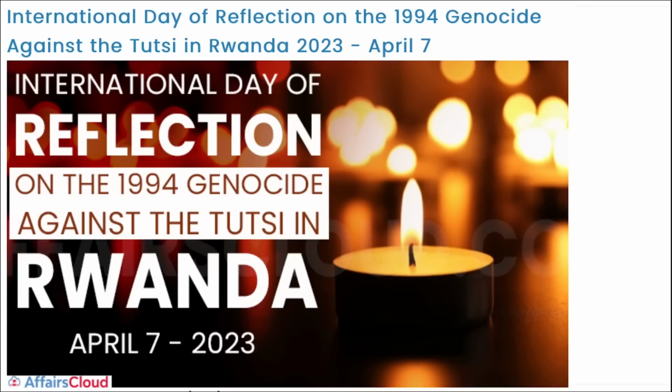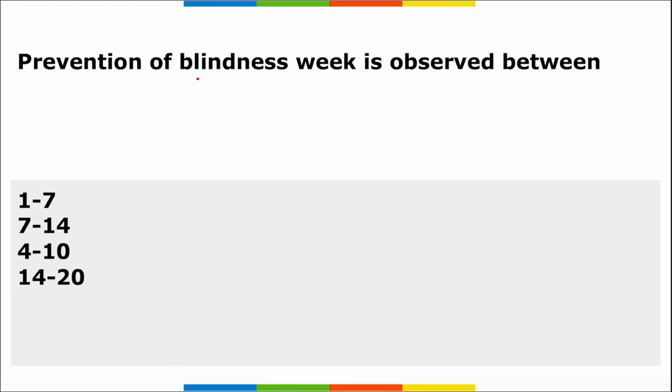Next is your Prevention of Blindness Week is observed between which to which date? So Prevention of Blindness Week, it is observed from 1st to 7th of April. Right, and it is to promote the prevention of blindness and to create awareness about the cause of blindness.